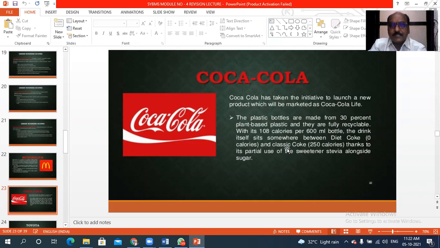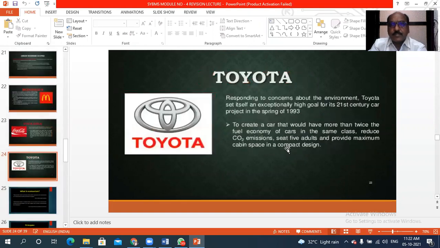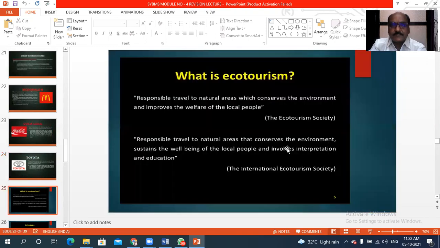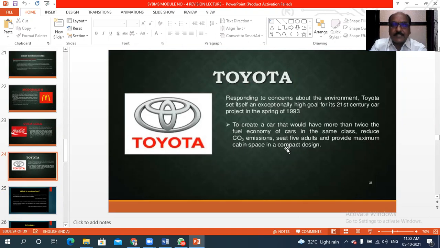So in that way they know whatever content they are using in their products, they are taking care about the human population, their percentage of calories, and how much material they are using in their product. So in that way they are creating their brand. Then Toyota in the transportation sector is also a green business. So this was regarding the green business.